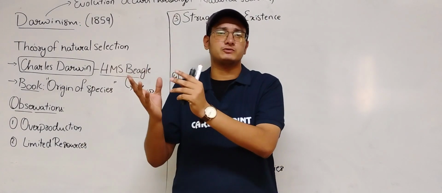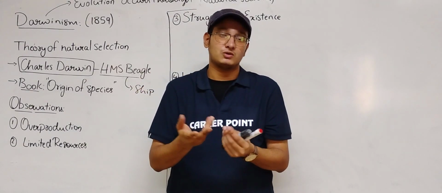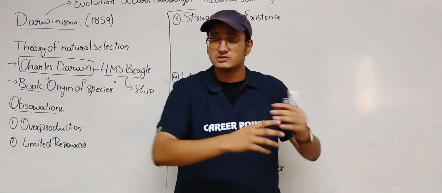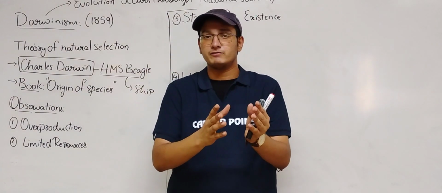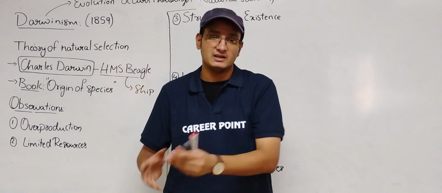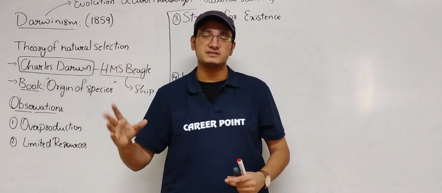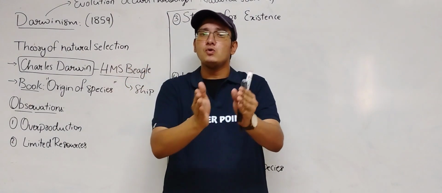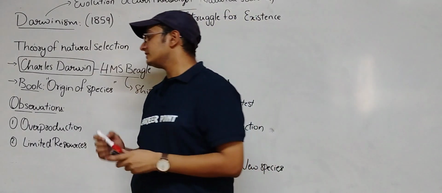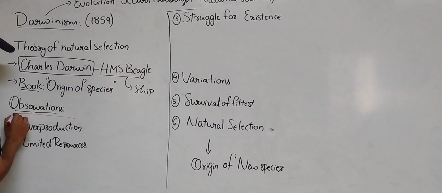Suppose a fish lays only 10 eggs, how many of them will survive? Sometimes not even one. That's the reason why fish, rabbits and some other animals produce more offspring. Rabbits give birth to many young ones, and the same happens with fish, which lay hundreds and hundreds of eggs, because at least a few of them will survive and go to the next step. This is the reason why some organisms overproduce.